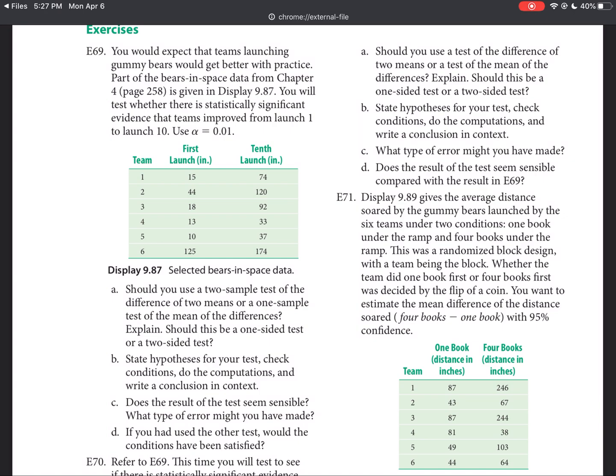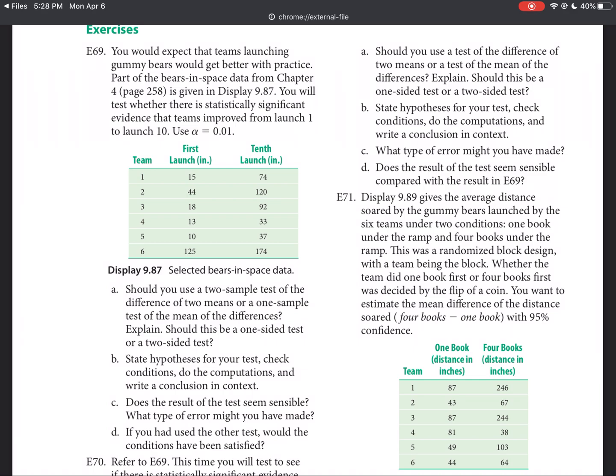So the conditions of this basically want this to be random treatments of some kind. Well, it's literally impossible for this to be random. You're comparing a first launch to a 10th launch. You can't randomly assign somebody to launch their 10th gummy bear first, because then it's not the 10th launch, it's its first launch. You can hopefully see that the randomness just doesn't happen.